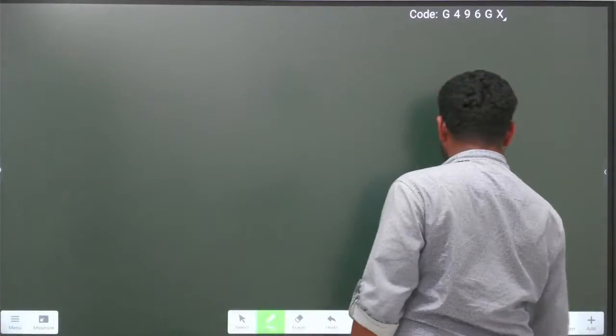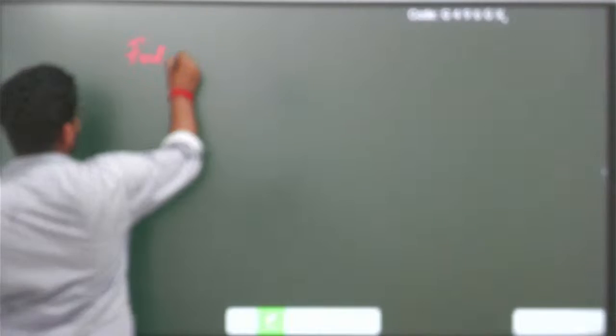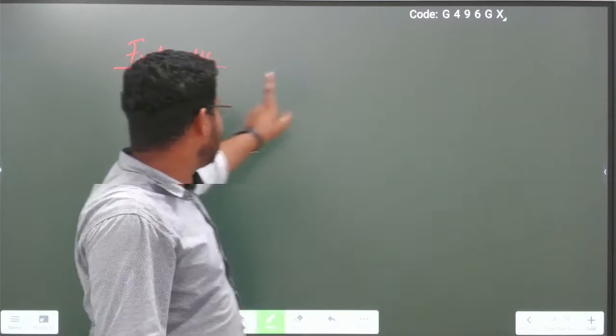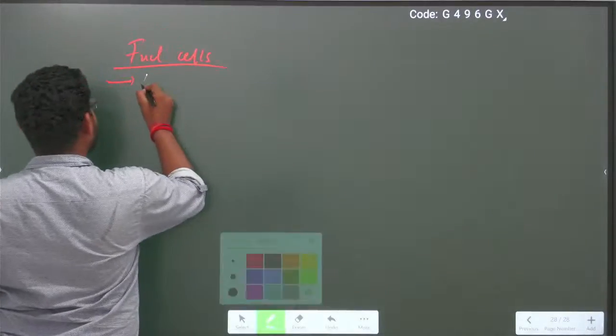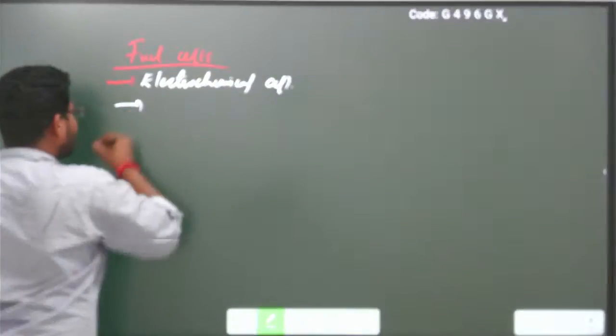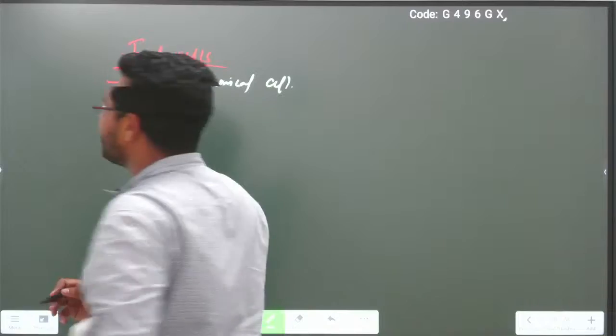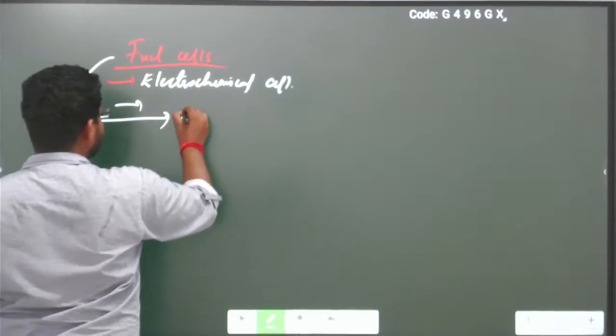Now we are moving on to one more important thing, that is fuel cells. I already said, an electrochemical cell is a device that converts chemical energy into electrical energy. There are different types of electrochemical cells. One such electrochemical cell is the fuel cell. So a fuel cell is an electrochemical cell, but it converts the chemical energy of fuels such as hydrogen.